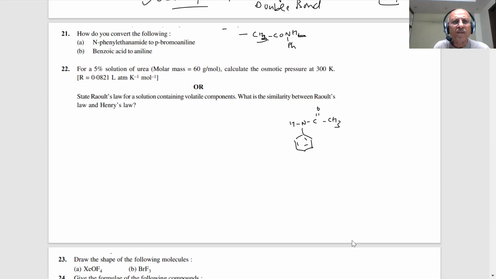What happens, student? You are converting aniline into para-bromoaniline. What is the formula? Para-bromoaniline, NH2 and then a bromine at the para position. Now we have to write the steps. When you start with aniline, you will get a mixture of 2,4,6-tribromoaniline. So to protect it, what do they do? They add Br2 and CH3COOH. After that, hydrolysis.